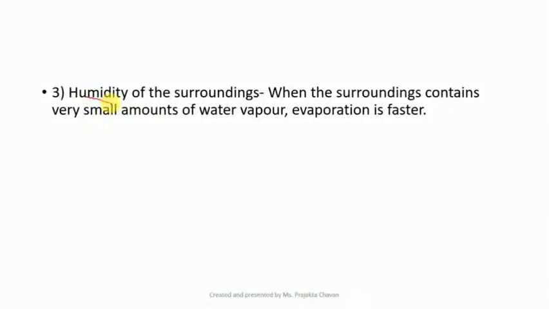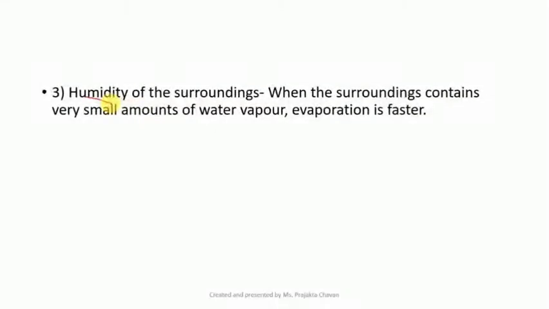Humidity is nothing but the water vapor or the moisture that is present in the air. When the surroundings contain a very small amount of water vapor, evaporation is faster, and that is why clothes dry up faster on a dry day than on a rainy day.